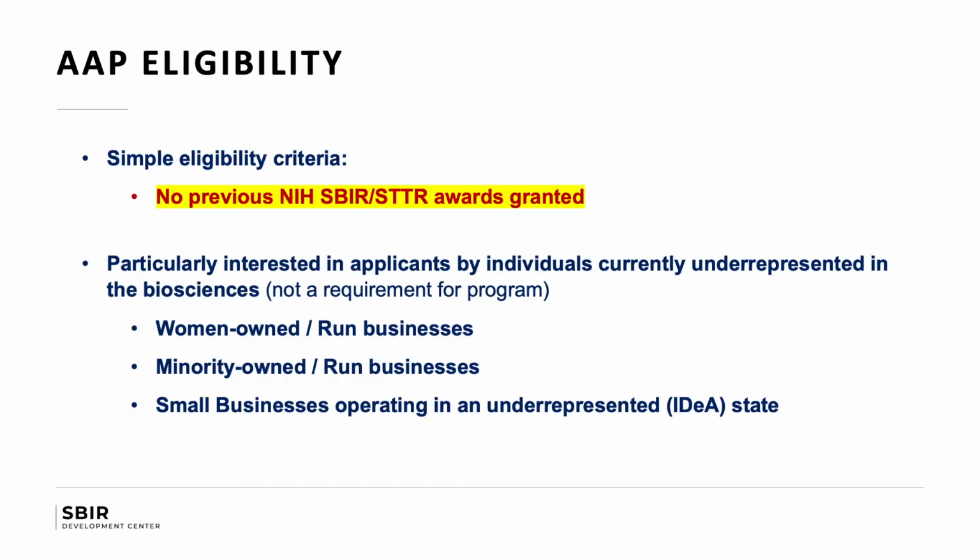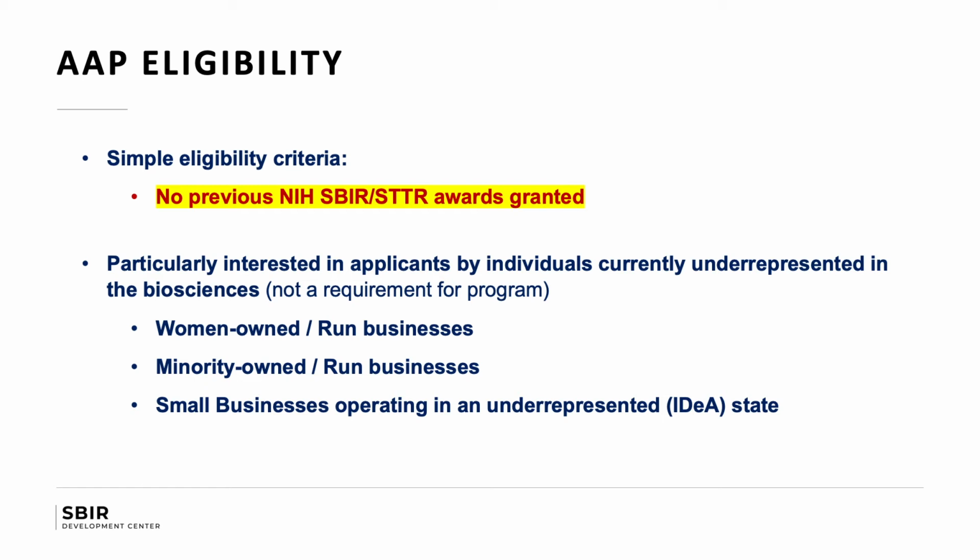So eligibility for AAP is fairly simple. You have to have no previous NIH SBIR or STTR awards granted. You can have already submitted one, but if it was not selected for funding, you can apply to the program. And if you're accepted, then your assigned mentor or coach will work with you on resubmitting that non-funded application.